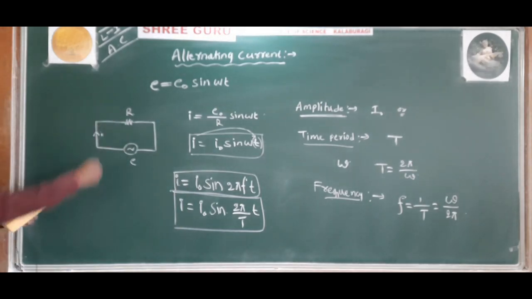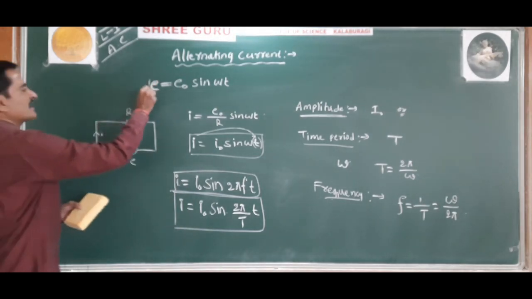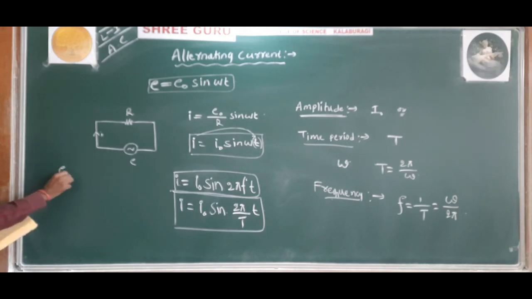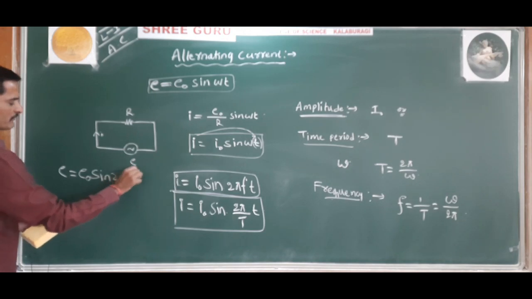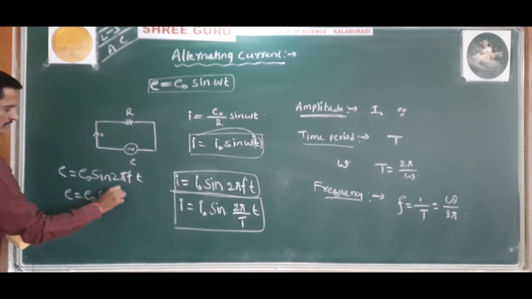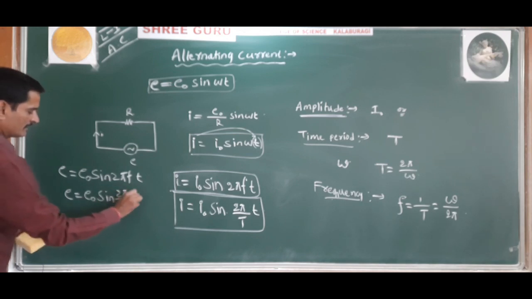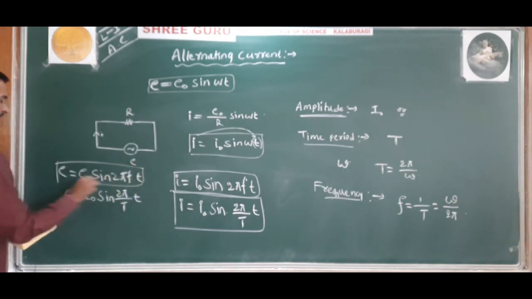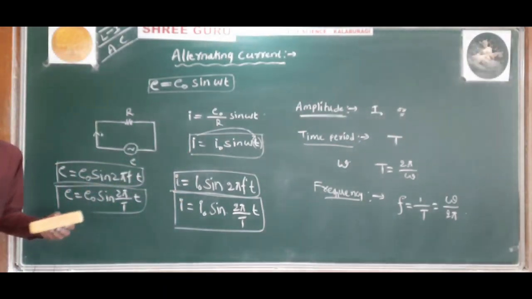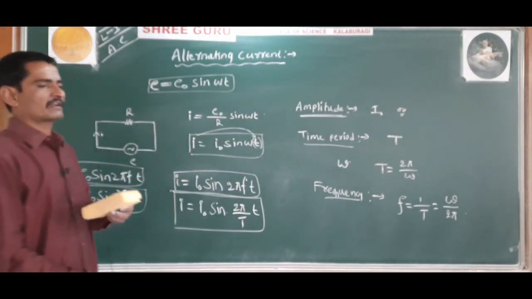Similarly, this can also be written for alternating EMF. Alternating EMF can be written as E is equal to E naught sine 2 pi f t, or E is equal to E naught sine 2 pi by T into t. So these are alternating EMF expressions, and those are alternating current expressions. These are different expressions for sinusoidal alternating current.